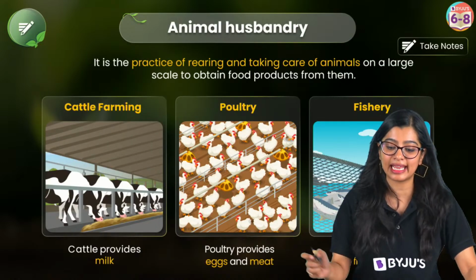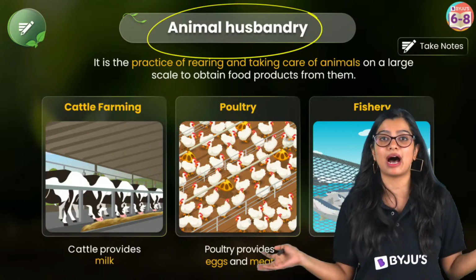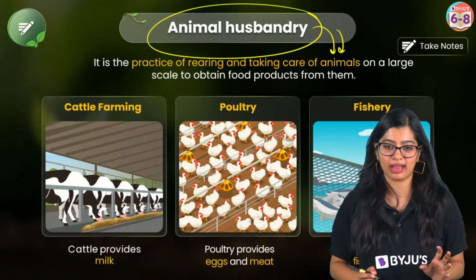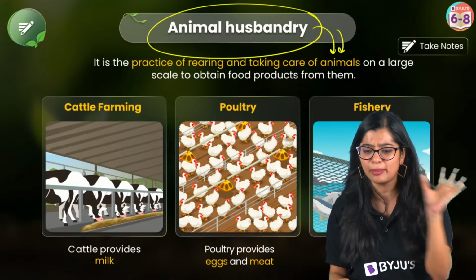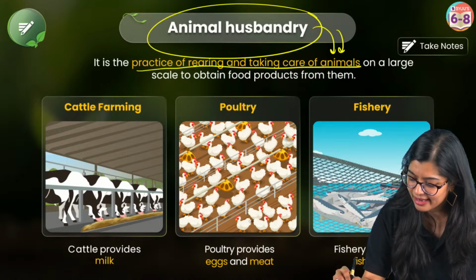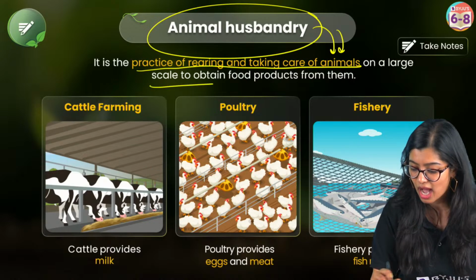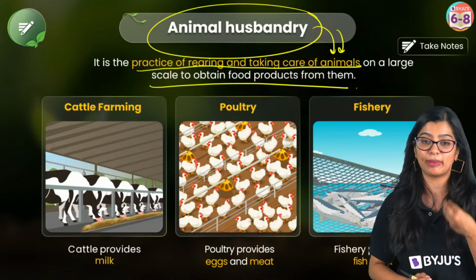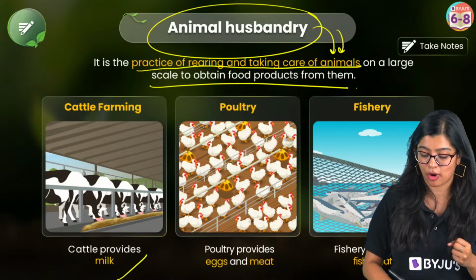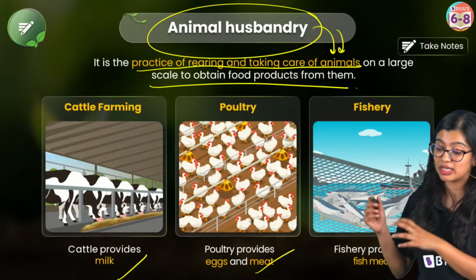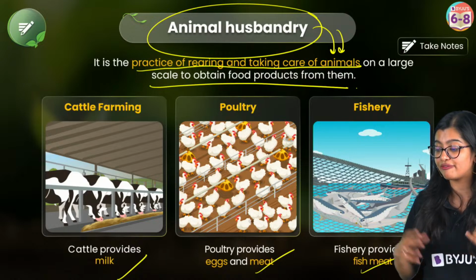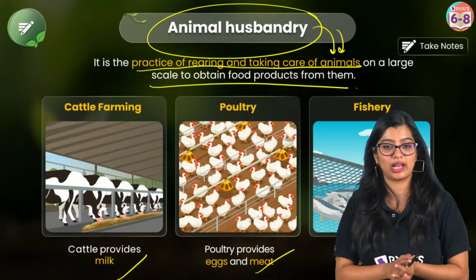Now last but not the least, we have covered all about cultivating crops. Now the next part is animal husbandry, and today we are only going to do a little bit of animal husbandry. What is animal husbandry? Rearing. It's a practice of rearing and taking care of animals at a large scale so that we get food based products, right? So we do cattle farming because we get milk and milk based products. We do poultry farming because we are able to get eggs and meat. And last but not the least, fishery provides fish meat as well, right?